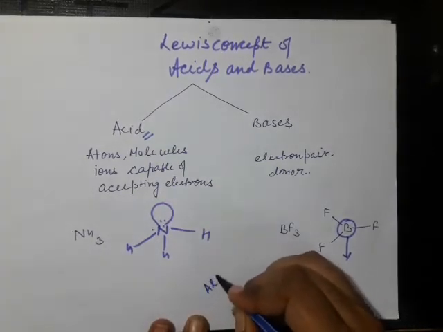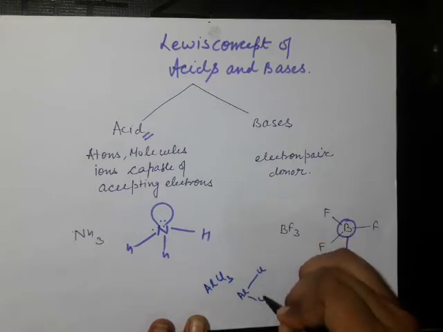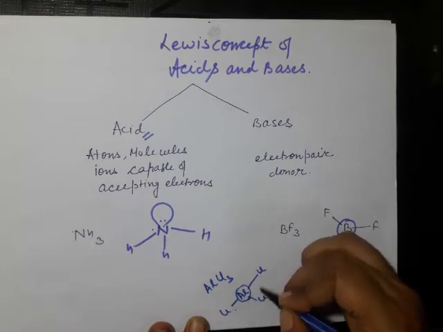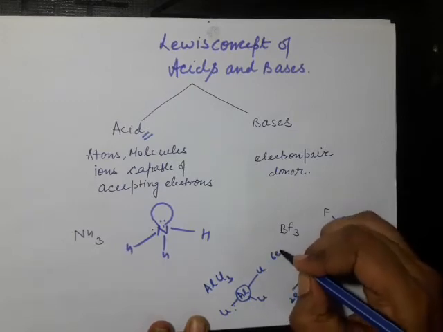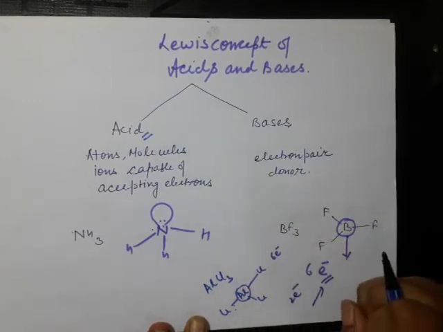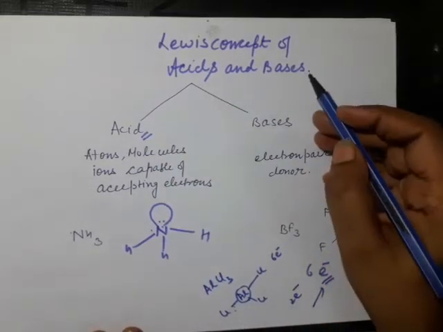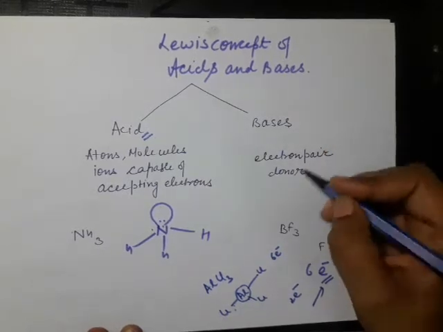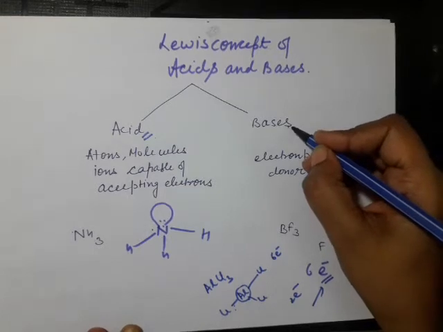Same in the case of AlCl3, aluminium forming 3 covalent bonds. Aluminium belongs to the 13th family, 3 valence electrons. By combining with chloride, it has 6 valence electrons, has a tendency to accept electrons, so it is placed in the category of Lewis acid. Whereas those atoms, molecules or ions which have a tendency to donate an electron pair or lone pair are placed in the category of base.